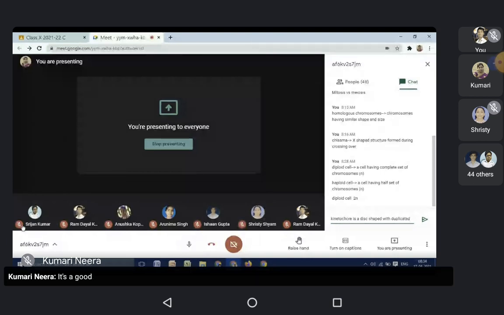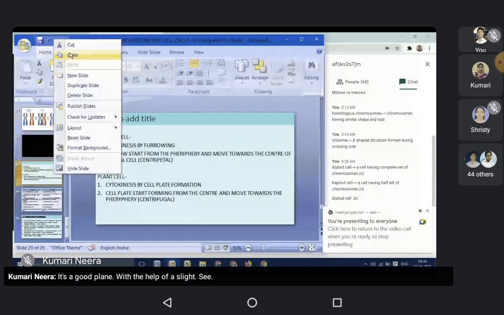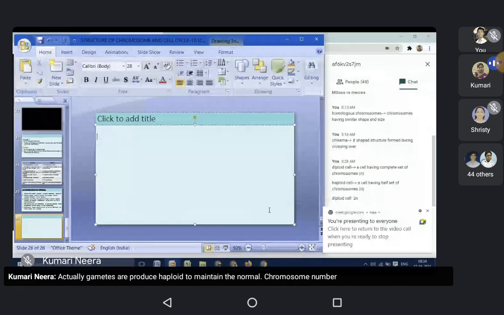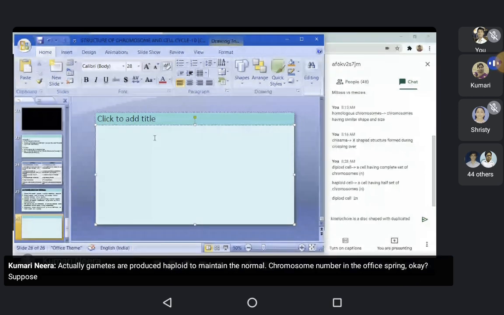This I have to explain with the help of a slide. See, actually gametes are produced haploid to maintain the normal chromosome number in the offspring. Suppose father is 2n and mother is 2n. See one example here.